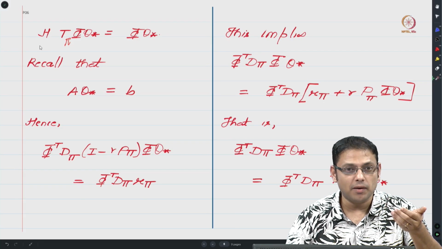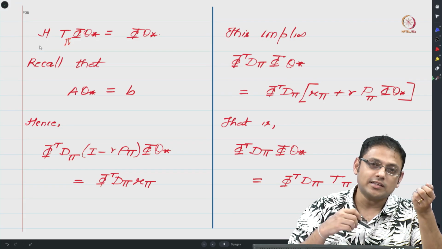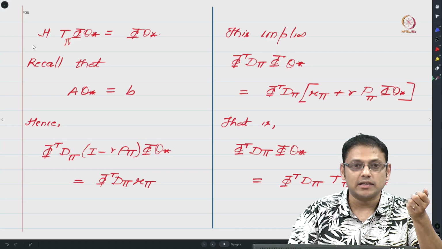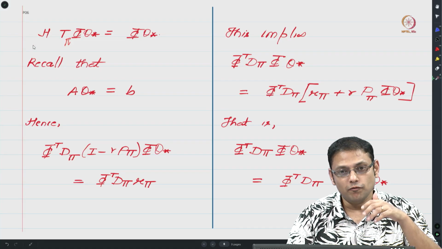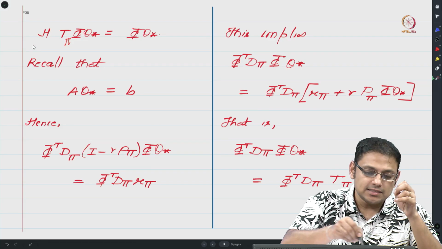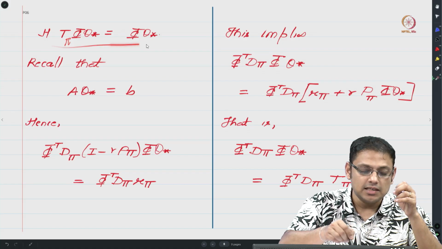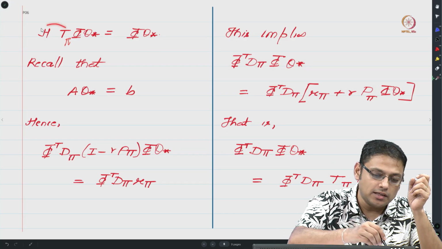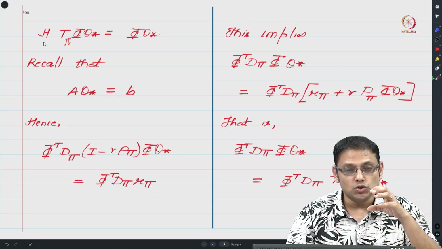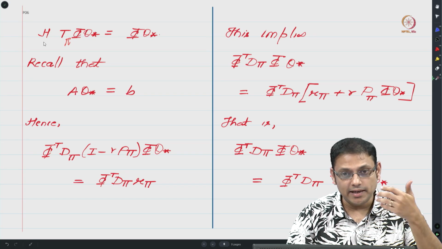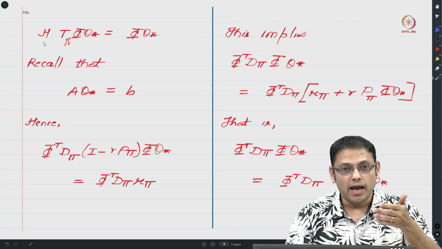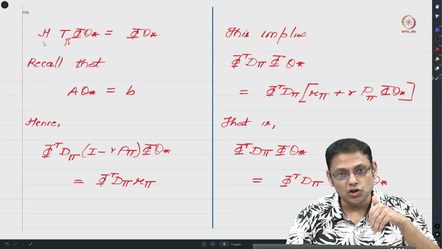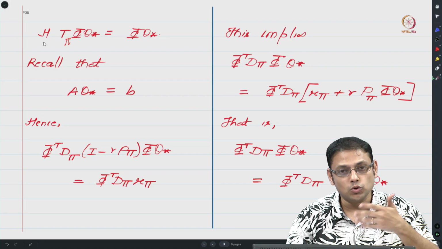So you apply T pi onto it, and then whatever vector you get, you project that vector onto the column space of phi, right. So what this relationship tells us is that phi theta star is the fixed point of the operator h T pi, that is, you start at phi theta star, apply T pi, that is the Bellman operator, and then you apply the projection, you will get back to phi theta star.